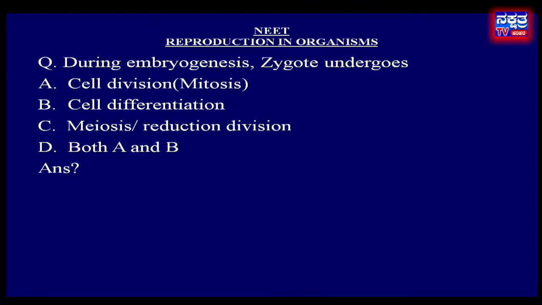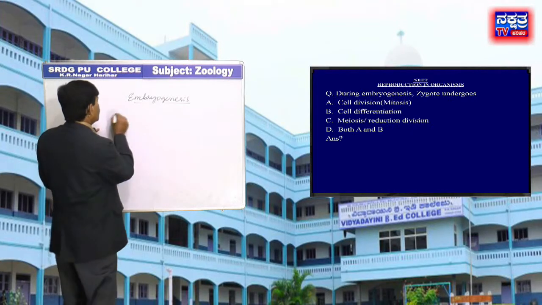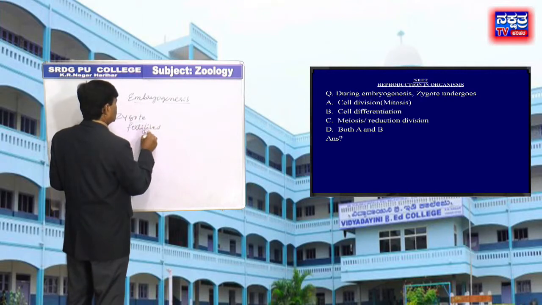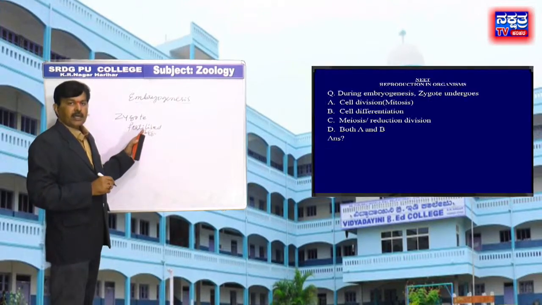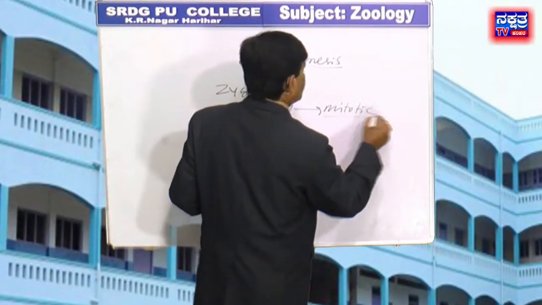Move to next question. During embryogenesis, zygote undergoes: A, cell division or mitosis, B, cell differentiation, C, meiosis or reduction division, D, both A and B. During embryogenesis, the zygote, which is a fertilized egg, undergoes mitotic division.